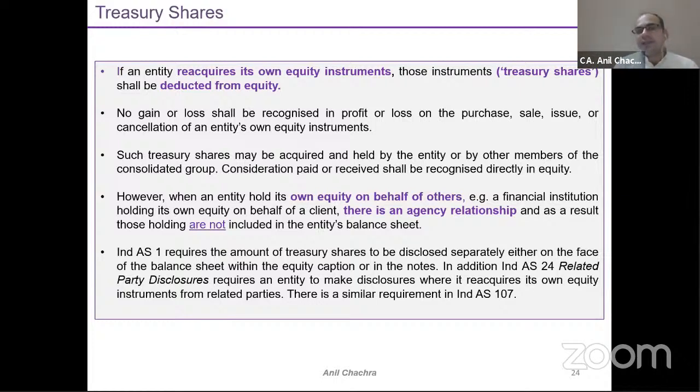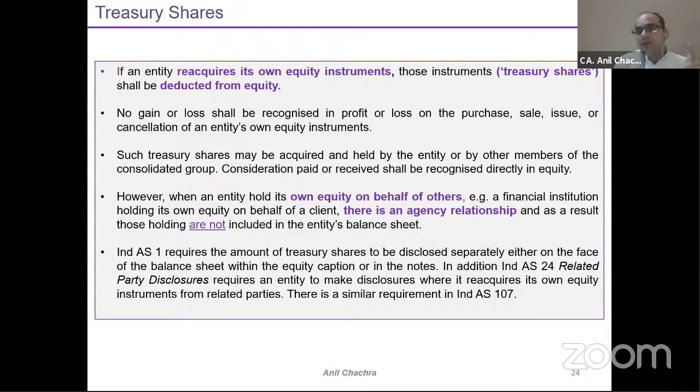Now, the standard says that these shares held by the bank in an agency relationship, you don't need to recognize those as treasury shares, right? This will be called a collateral or the pledging part. So this will not be applicable in case of a principal agency or customer agency relationship. But yes, if you buy from the market, then it will get deducted from the equity itself.